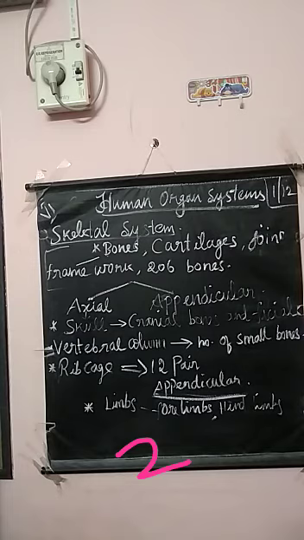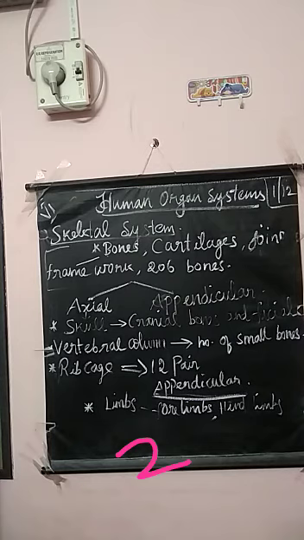Okay. So what is the duty of this vertebral column? It protects the spinal cord. Okay, it protects the spinal cord. It is formed by a lot of small bones that are called vertebrae. Okay. So that vertebral column is made up of serially, equally arranged small bones. And all of them are called vertebrae.